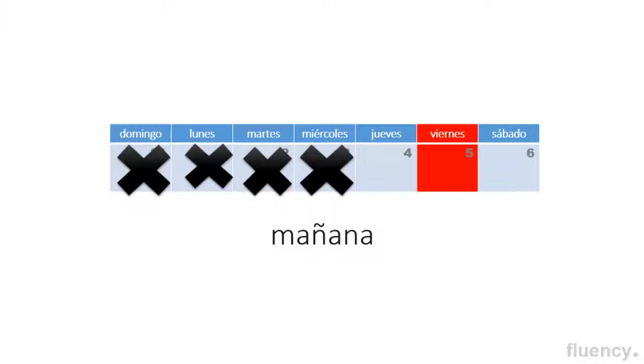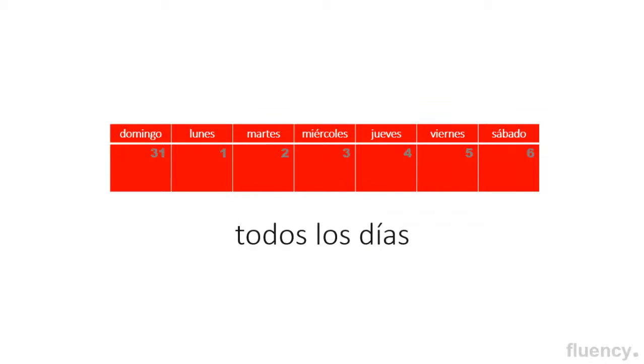This is a description of, or a representation of mañana. See, all the days that have passed have been X'd out. The current day is the one that hasn't been X'd out. And then mañana, tomorrow, would be the day that's in red here. It's the day after today, right? Mañana. Or todos los días, all the days, every day. Todos los días, which would represent a general sort of present.